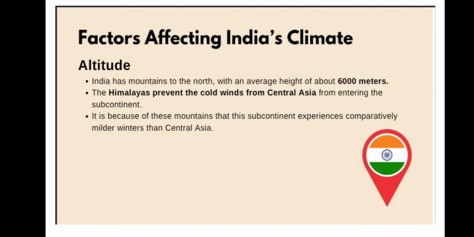Now, the second thing is altitude. Altitude, I explained, is the height from the sea level. In the mountainous area, whether it is the Himalaya or the northern mountains which you see, it would be colder, or you can say a cold area. And if you come down to the northern plains, there will be higher temperature in comparison with the height of 6,000 meters of mountains, right? So this is what we understand here.